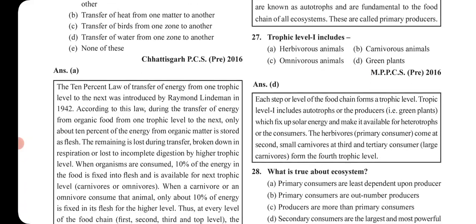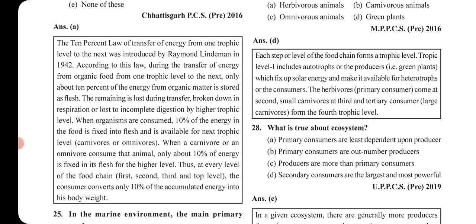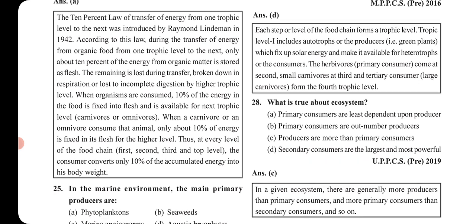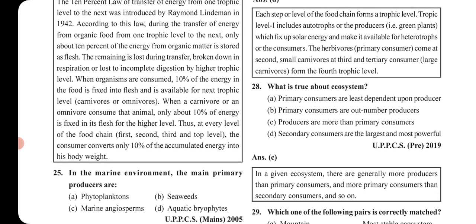Okay, so we can just explain it in detail. The 10% law of transfer of energy from one trophic level to the next was introduced by Raymond Lindemann in 1942. Who introduced it? It was introduced by Raymond Lindemann. According to this law, during the transfer of energy from organic food from one trophic level to the next, only about 10% of the energy from organic food is stored as flesh. The remaining is lost during transfer, broken down in respiration or lost to incomplete digestion by higher trophic level.